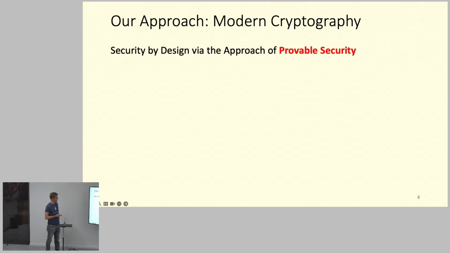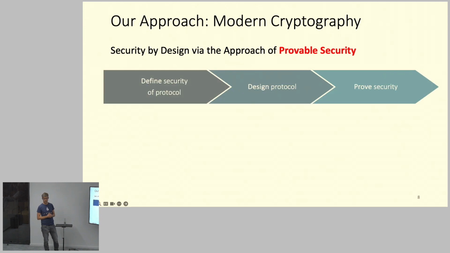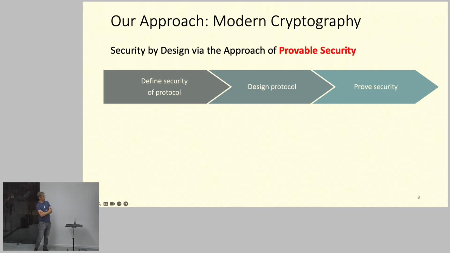So to make at least the specification correct, we use this concept of provable security. Provable security works as follows at a very high level. First you define the security of your protocol, so you give a security definition. Then you give the protocol, so you specify how this protocol works.